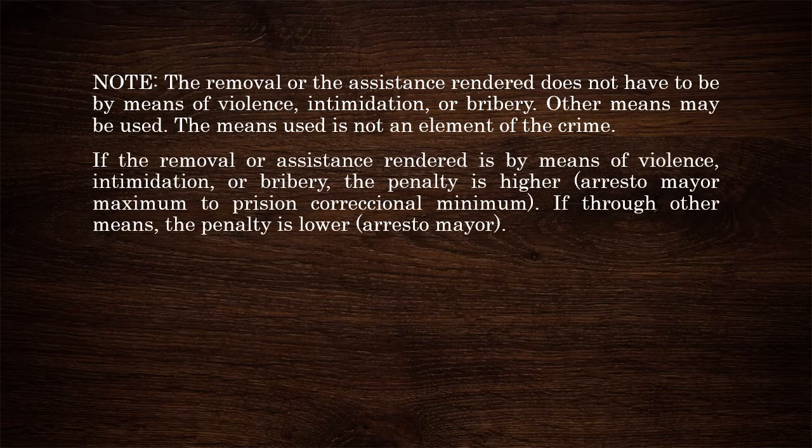The means used is only important when we take into consideration the penalty to be imposed, because if the removal or the assistance rendered is by means of violence, intimidation, or bribery, the penalty is higher. And if the removal or the assistance rendered is through other means, the penalty is lower.